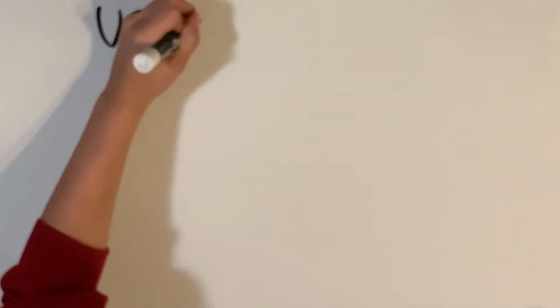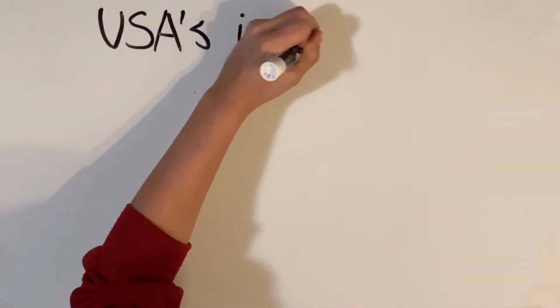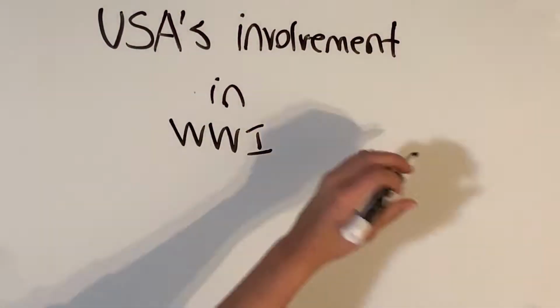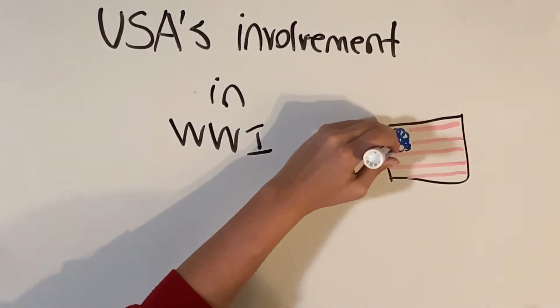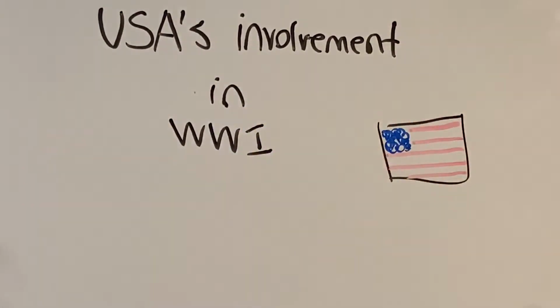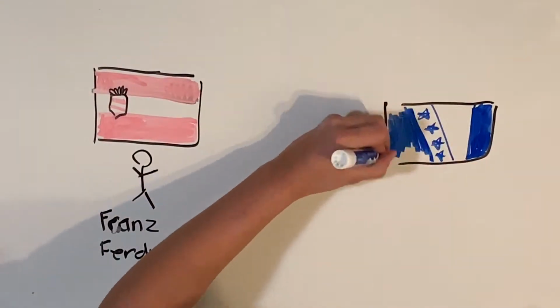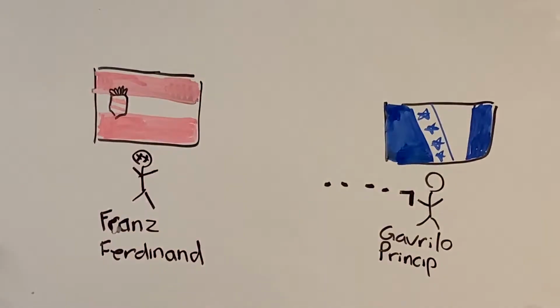The Great Gatsby is set in the 1920s, not long after the end of the First World War. The war has a significant impact on the plot of the novel, and many of the characters were directly involved. Today we're going to cover the USA's involvement in the Great War, and show you why it's relevant to the Great Gatsby. World War I started when the Archduke of Austria-Hungary was assassinated by Gavrilo Princip, a Bosnian man.